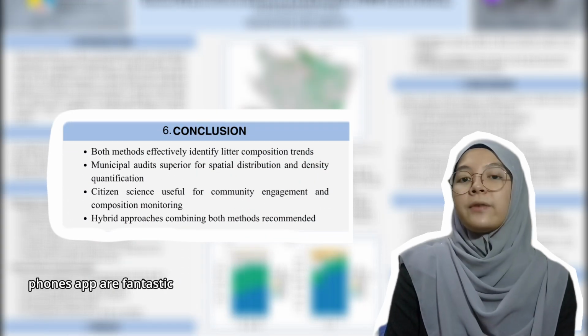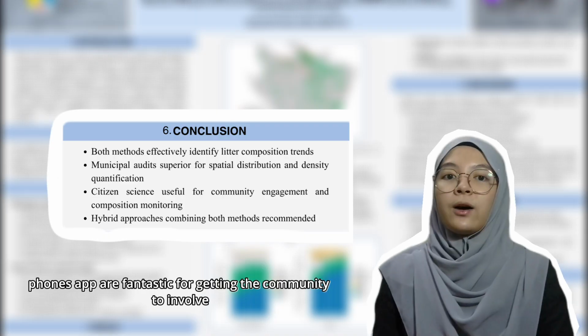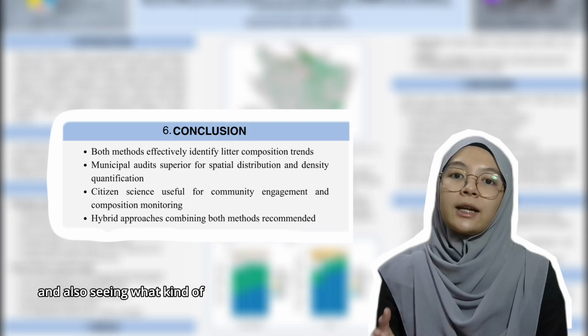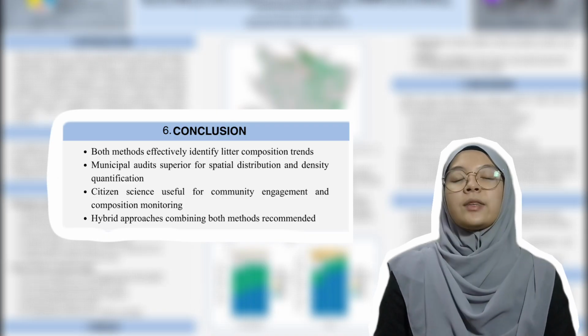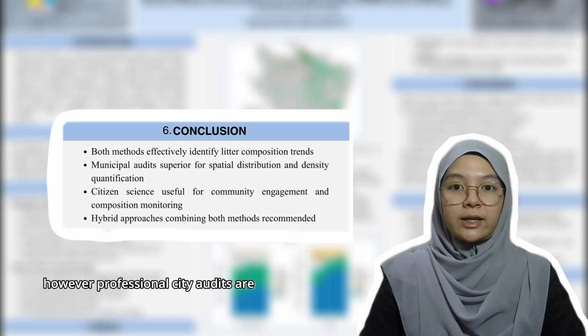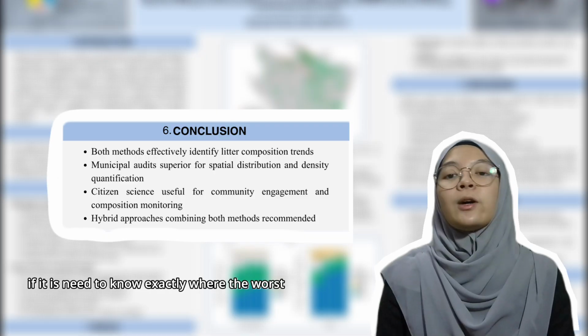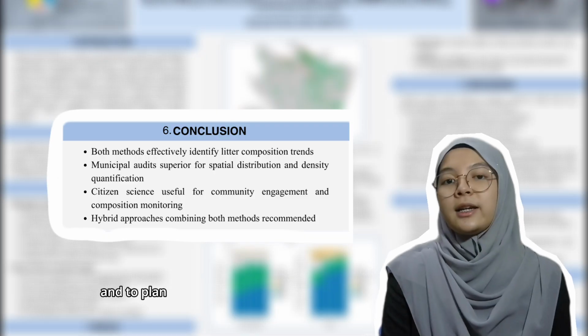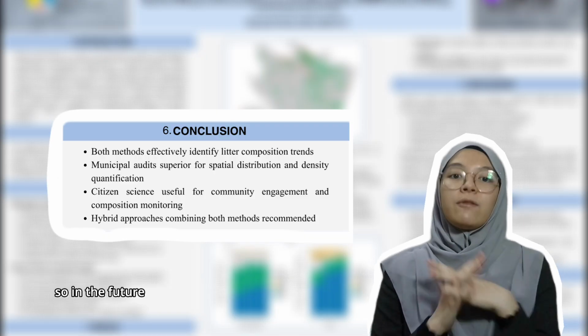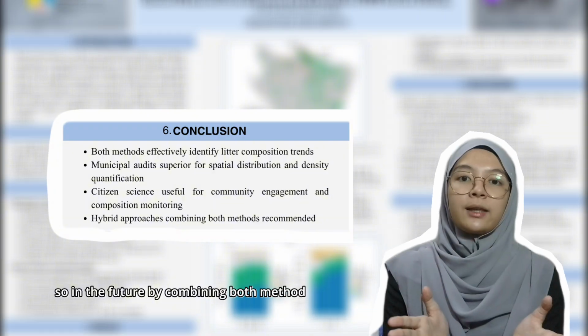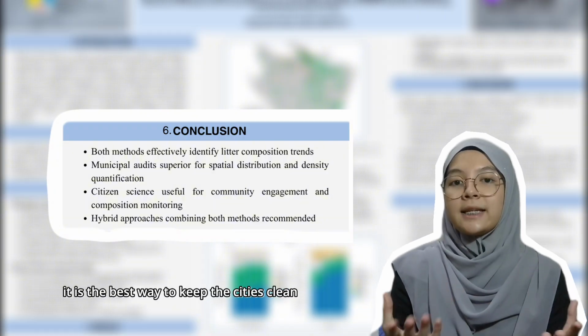Phone apps are fantastic for getting the community involved and also seeing what kinds of trash are increasing. However, professional city audits are still much better if you need to know exactly where the worst hotspots are and to plan clean-up routes. So in the future, combining both methods is the best way to keep cities clean.